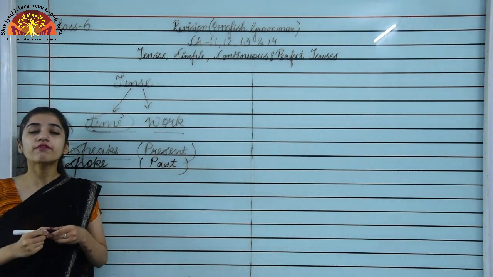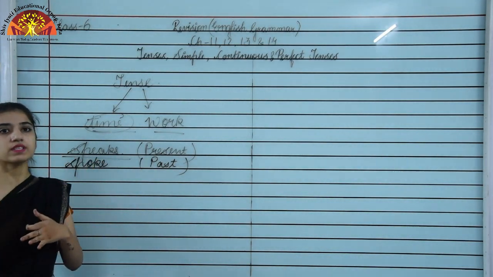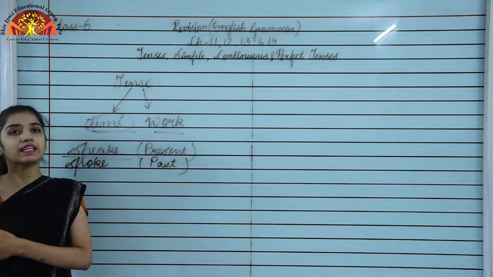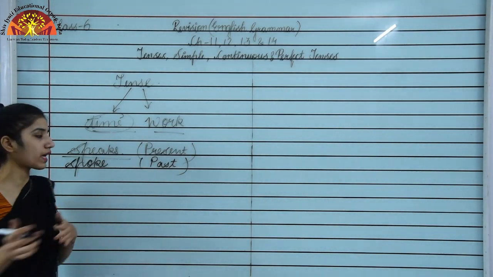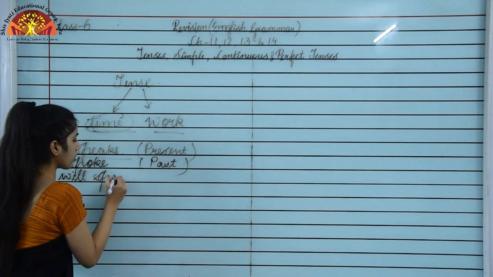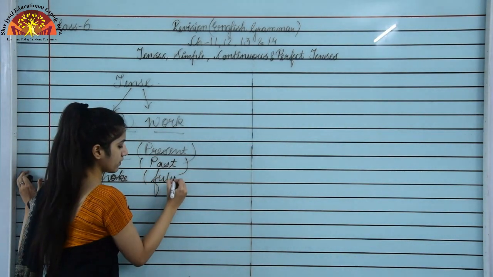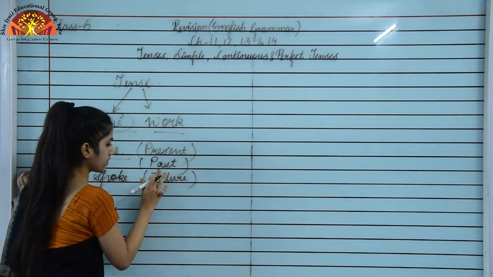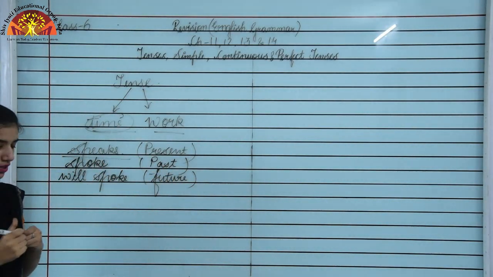And Naveen will speak well. Here will speak shows that the action will take place in the future. It shows future tense.